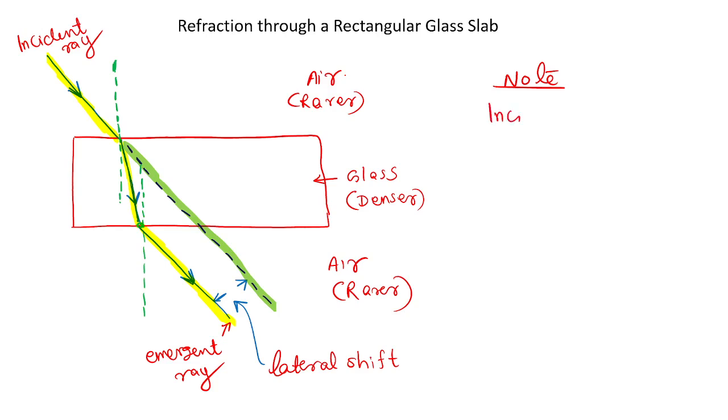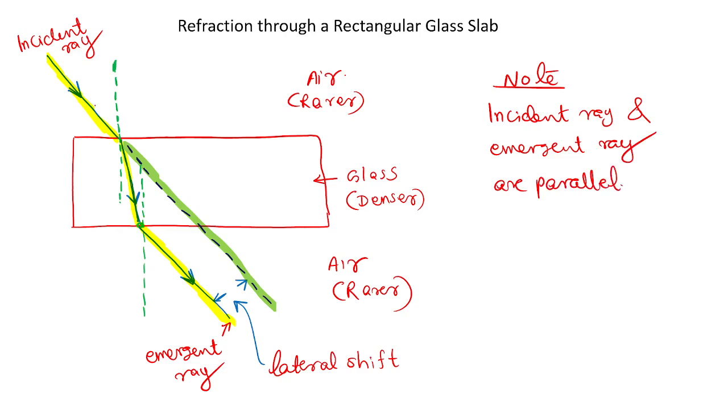The incident ray and emergent ray are parallel. So very important. The incident ray and emergent ray are parallel. So these diagrams you have to understand. Okay? All of you clear?